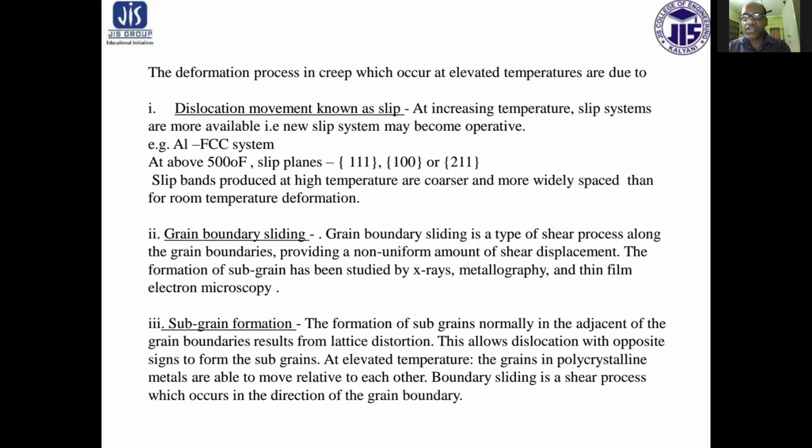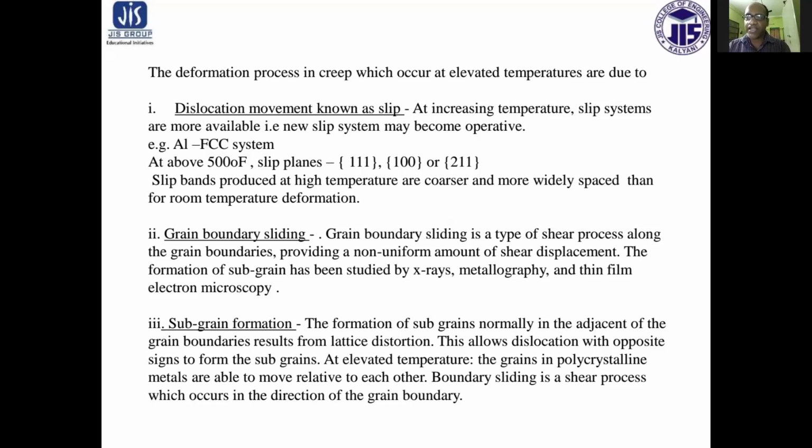The formation of subgrains has been studied by X-ray, metallography and thin film electron microscopy. The formation of subgrains, normally adjacent to the grain boundary, results from lattice distortion. This allows dislocations with opposite signs to form the subgrains.